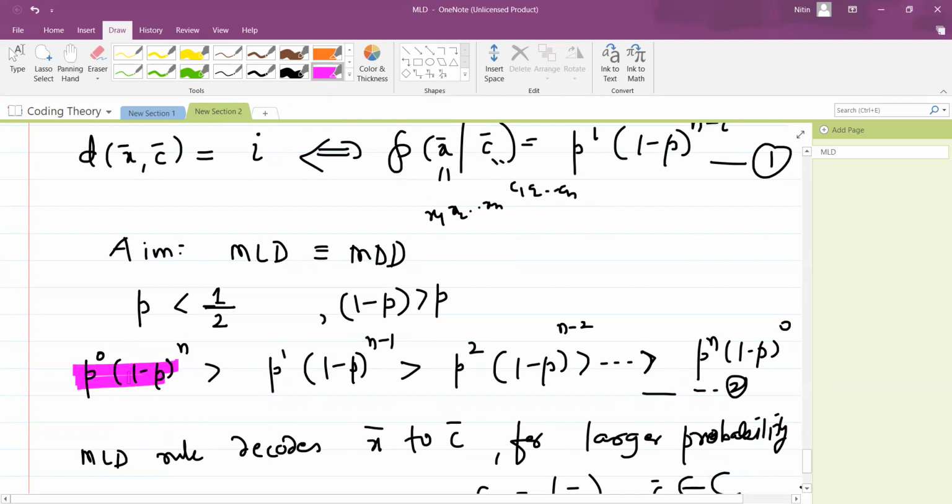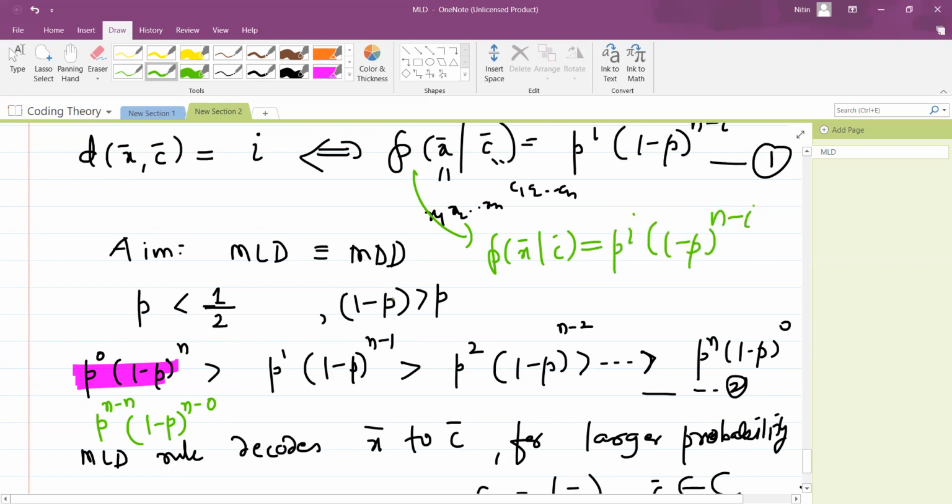This is p raised to n minus n into 1 minus p raised to n minus 0. This probability is maximum depending on the value of i. Actually, this probability of x bar given c bar will be p raised to i into 1 minus p raised to n minus i.